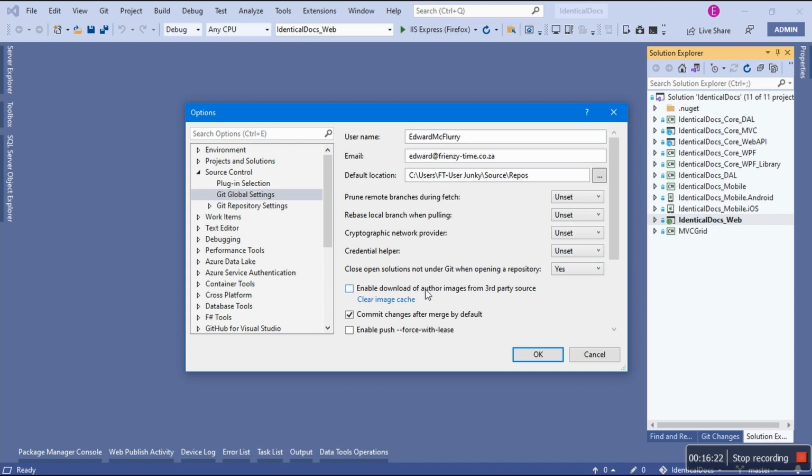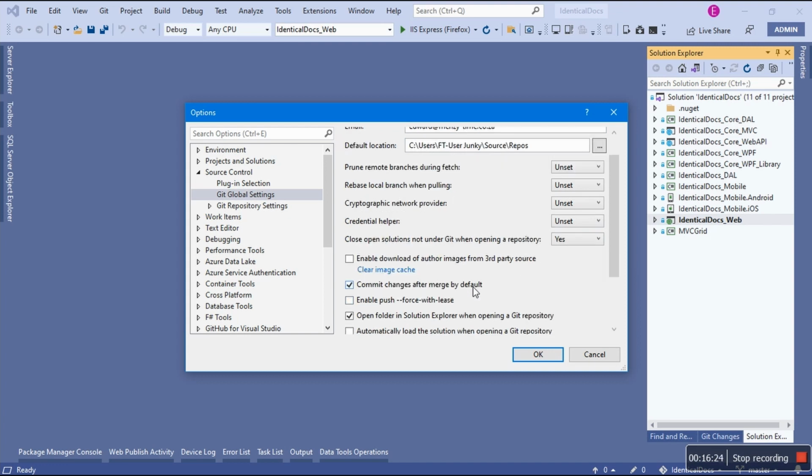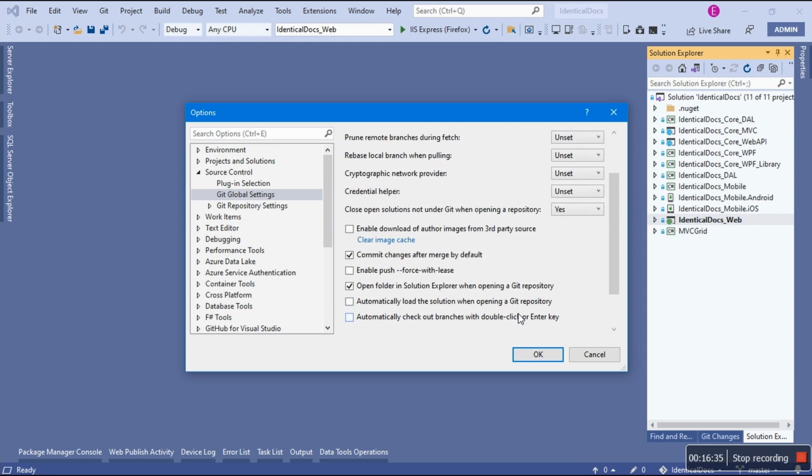Enable download of author image from third party, no. Commit changes after merge by default, yes. Enable push force with lease, I don't know what it does, this option. Open folding solution explorer when opening a Git repository, yes. Automatically load the solution when opening Git repository, maybe I should do it. Automatically check out branches with a double click or enter, no. It's problematic, this one. So this is Git global settings.